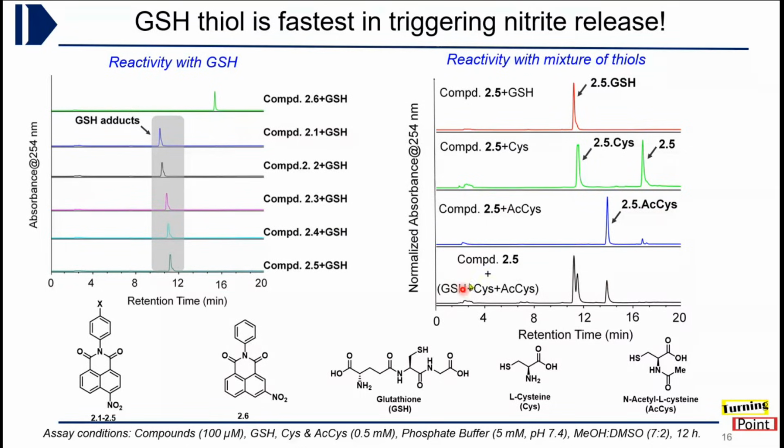We also wanted to see how these compounds react with a mixture of thiols. So we combined all biologically relevant thiols like GSH, homocysteine and N-acetylcysteine, mixed them and reacted with this compound 2.5, because in this case peak separation was well resolvable. We could see that the GSH adduct is forming in the highest quantity, and this we could also see by reaction with each thiol separately. As you can see, homocysteine gives 2 peaks, so complete conversion is not happening, whereas N-acetylcysteine has higher reactivity than cysteine but less than GSH.